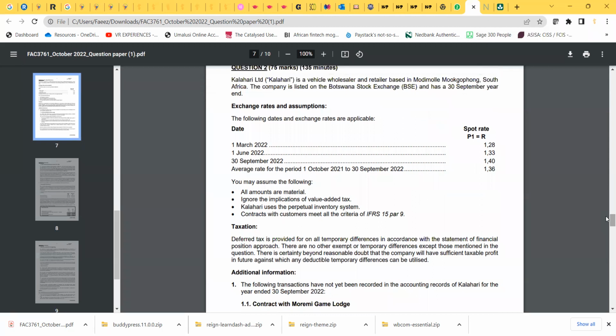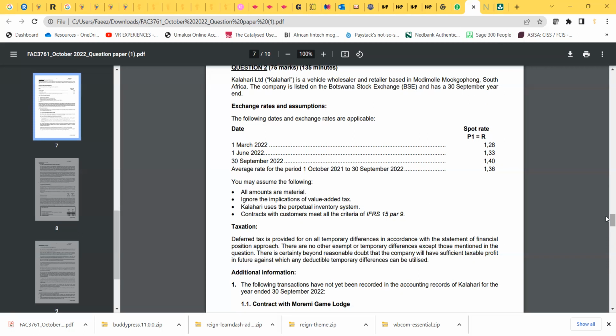Okay, so say Kalahari is a vehicle wholesaler and retailer based in that place in South Africa. The company is listed on the Botswana Stock Exchange and has a 30 September year end. Okay, so there is basically 2 to 3 important issues over here. So one, the year ending 30 September. So that means we're running 1 October to 30 September. So kind of want to write that down.